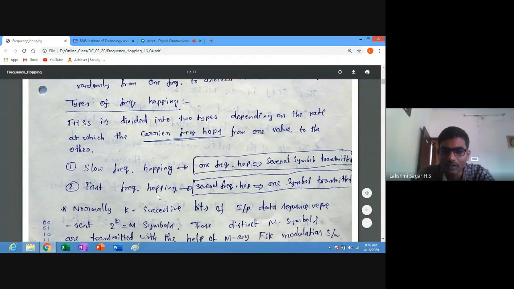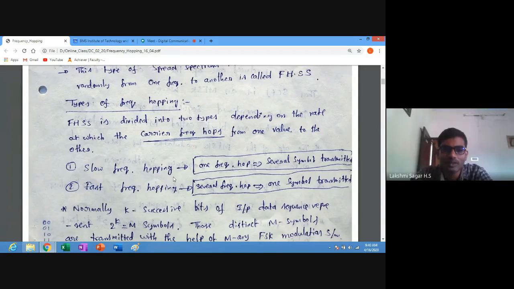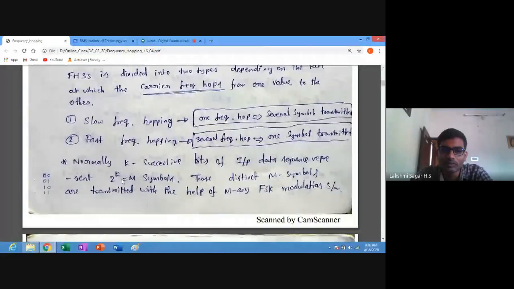Here several frequency hops are used to transmit one symbol, but in slow frequency hopping, we are using one frequency hop to transmit several symbols. Fast frequency hopping is the most efficient compared to slow frequency hopping. It gives high immunity to interference, because here we are using more frequency hops to transmit one symbol.